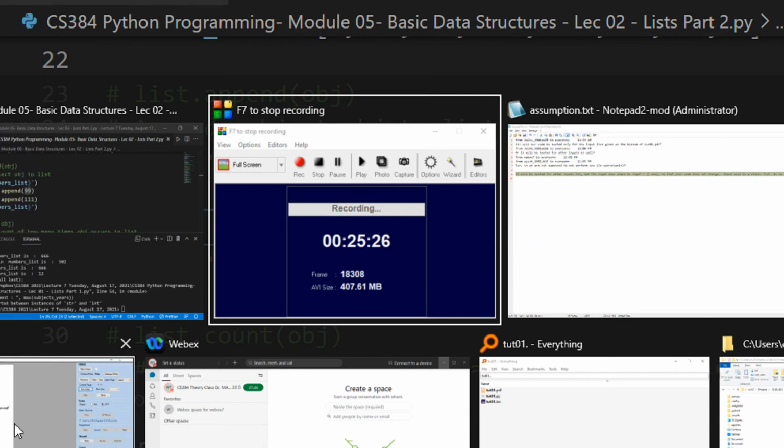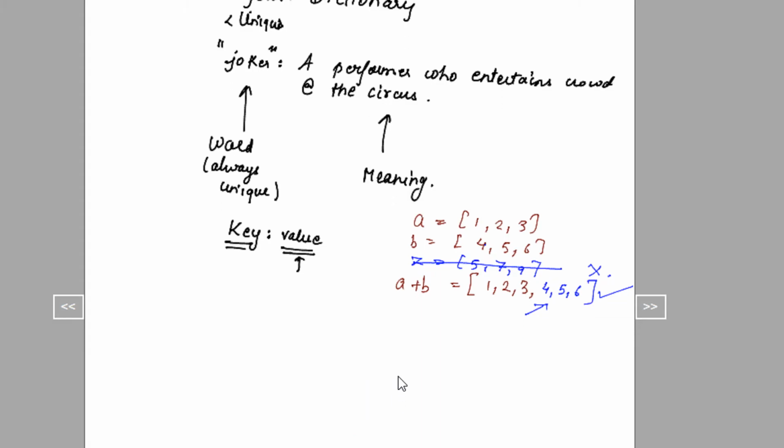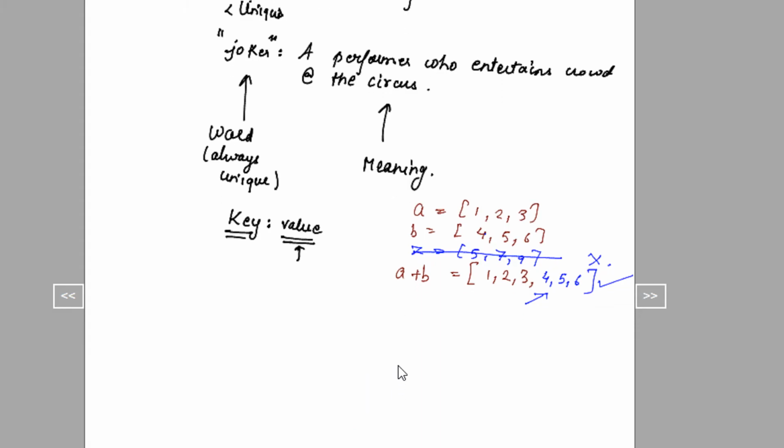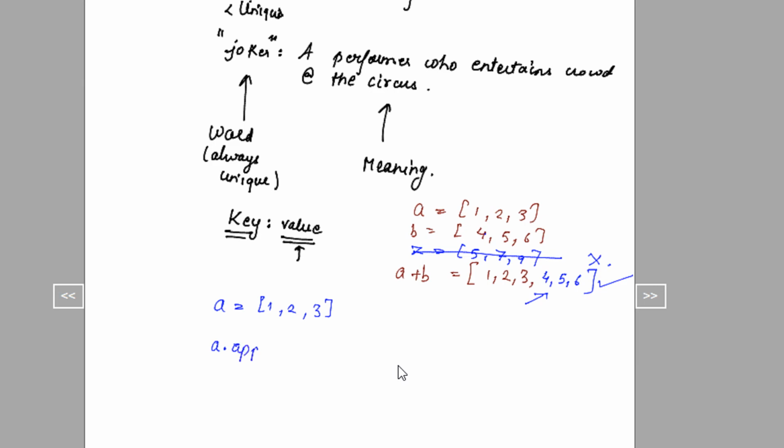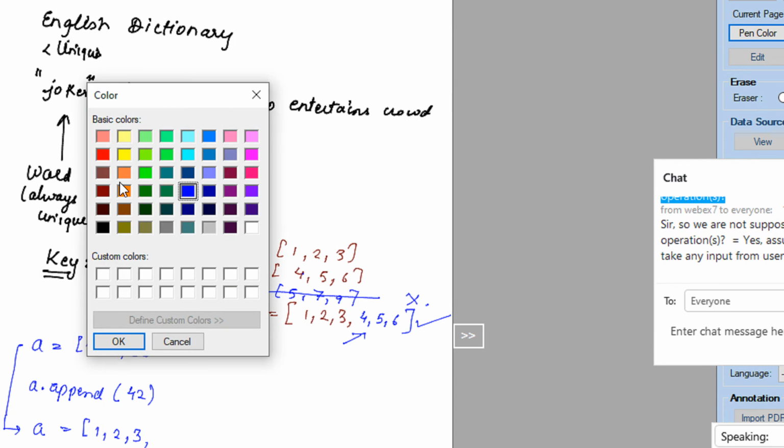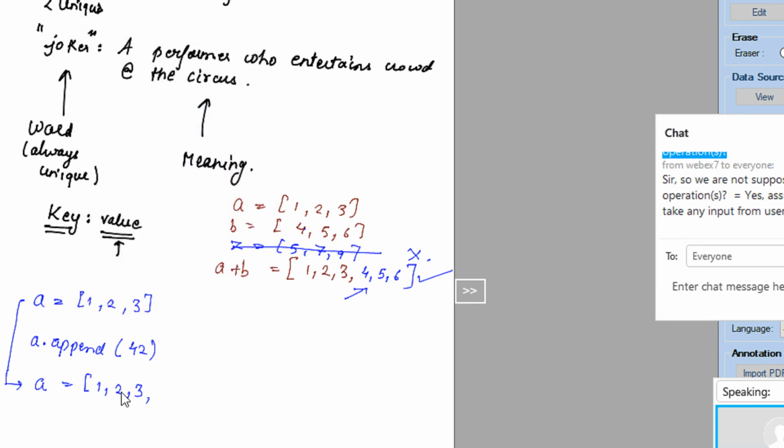So let me come to the drawing board. In the drawing board, it is like this. For example, you have a list called A = 1, 2, 3, and you do a dot append, let's say 42. So what happens here? The output becomes like this. A will be equal to 1, 2, 3, 42, since you have appended, it actually gets added to the list.